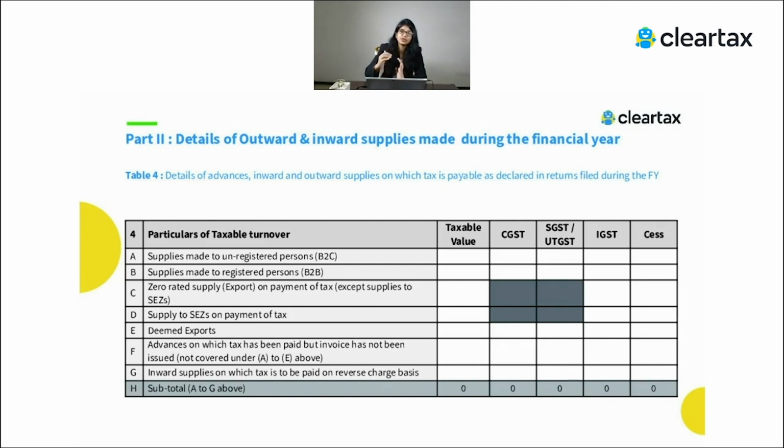Now we'll actually look into different tables of your GSTR 9. One important point which you have to take care of: in GSTR 9 there is table 4 which talks about the liability, or you can say outward supply. Table number 5 talks about your exempted supplies or related supplies, where you don't actually have to pay the taxes to the government.